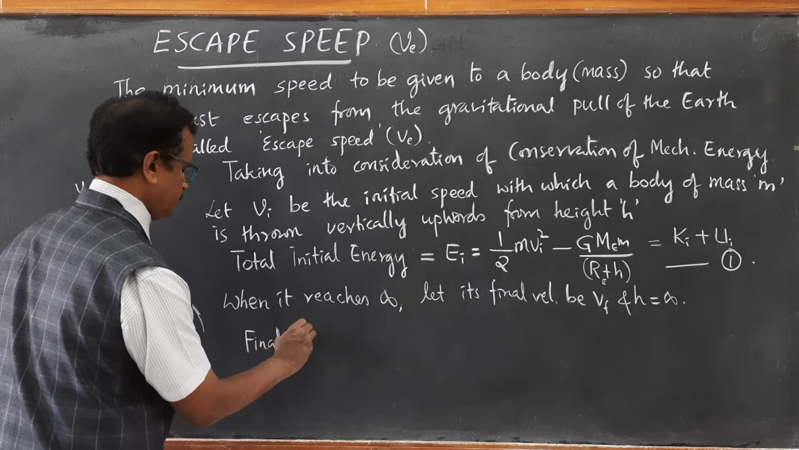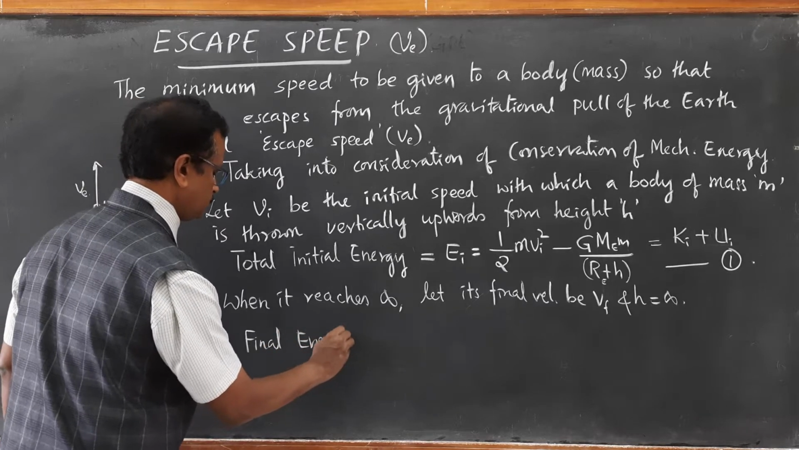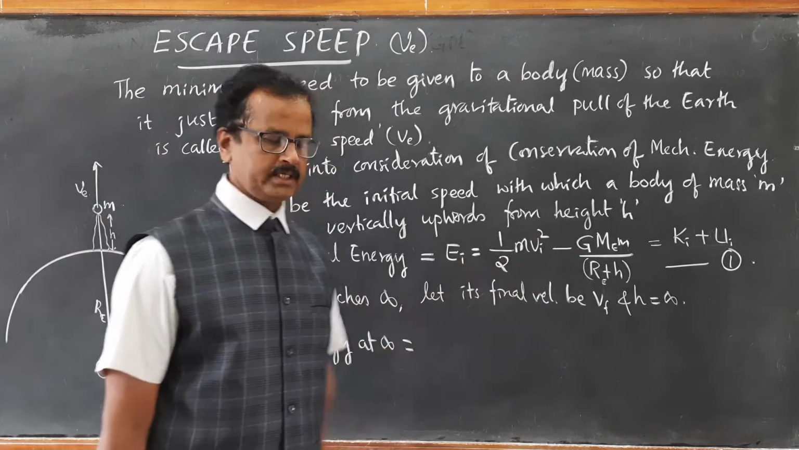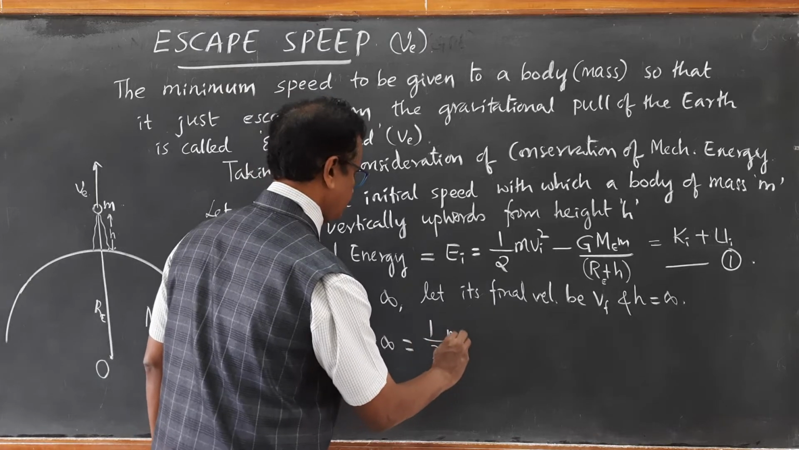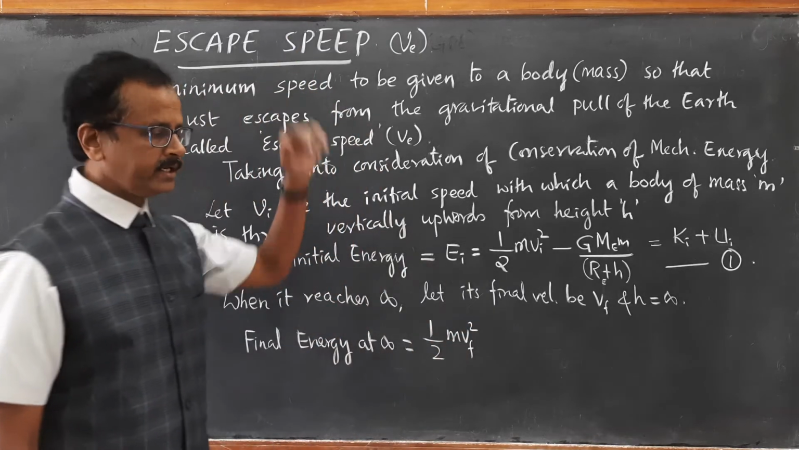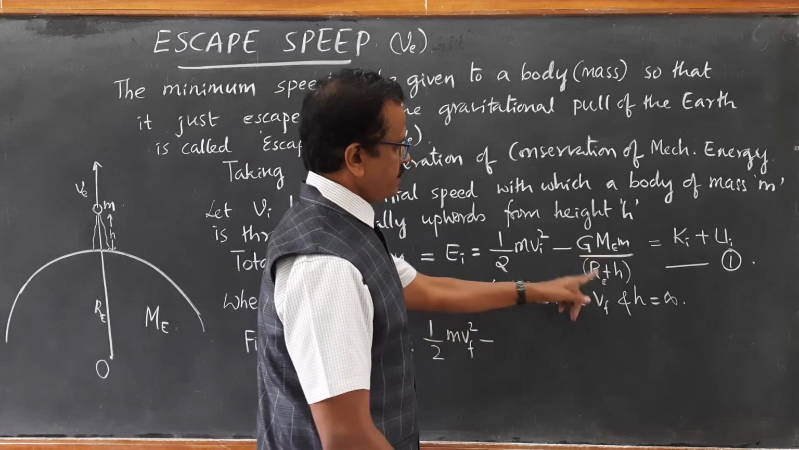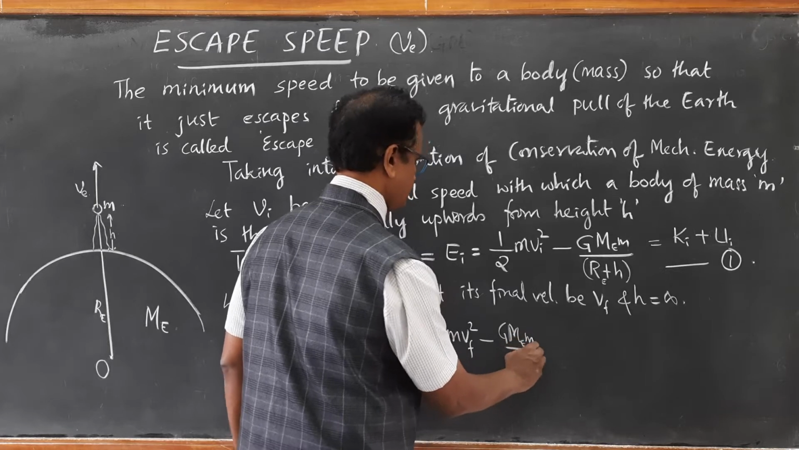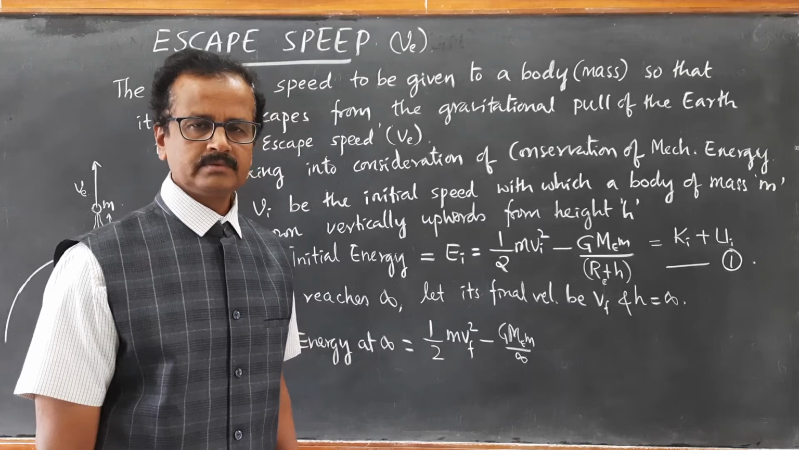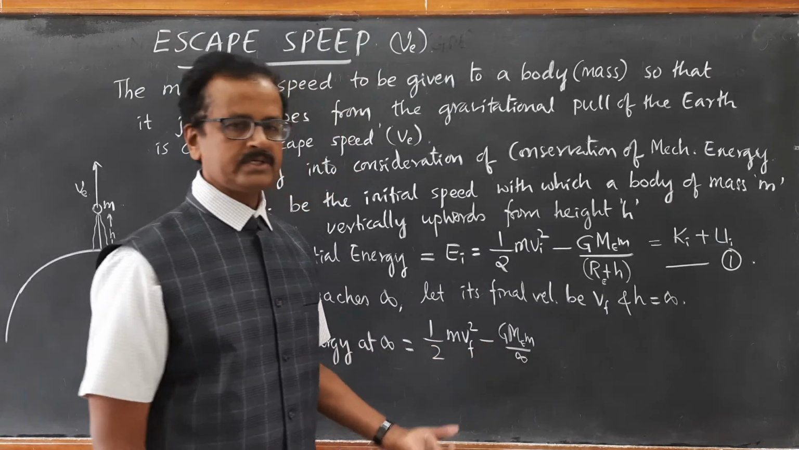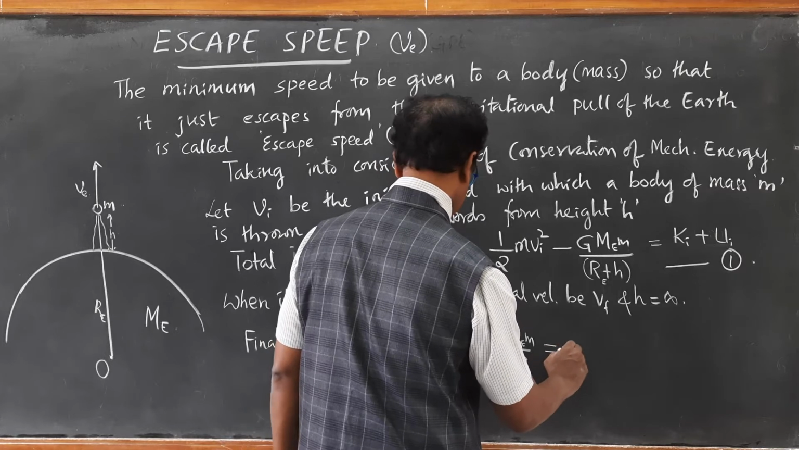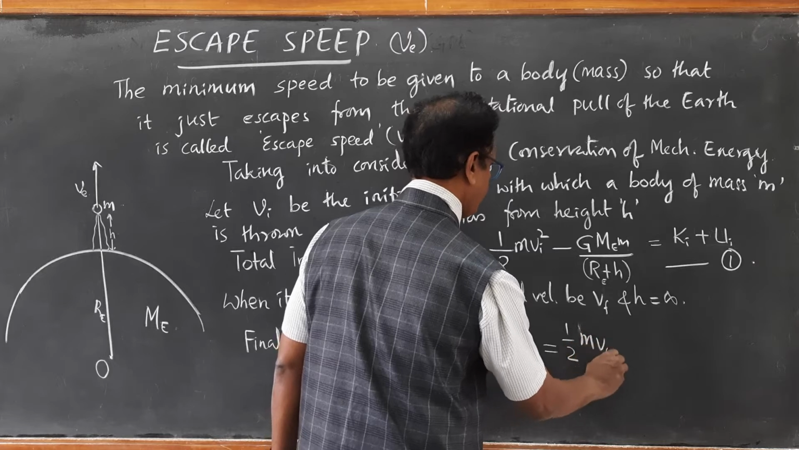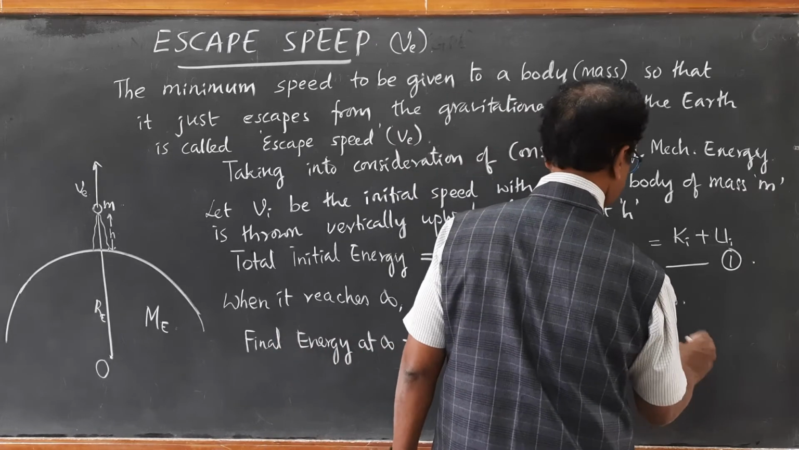Total final energy at infinity is the sum of again kinetic and potential energy. Half m Vf square at infinity minus GMem upon infinity. So GMem upon infinity becomes 0. Right? So at infinity the potential energy becomes 0. Therefore I will write it as only half m Vf square. So call this equation 2.